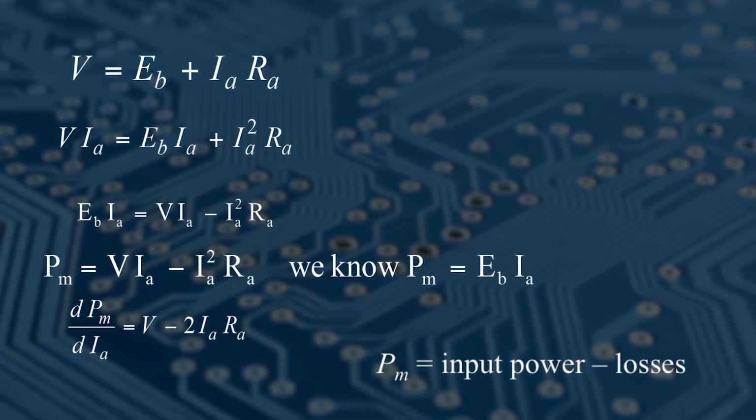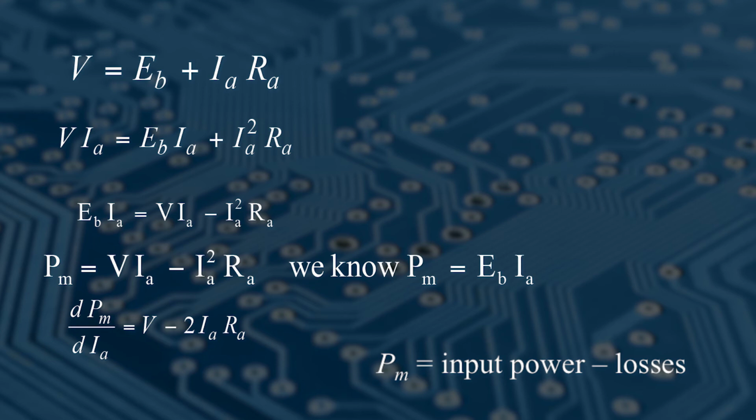Now because you want to calculate the condition for the maximum power, so if you want to calculate the relation for the maximum power, here which quantity is varying? The varying quantity is the armature current. So just differentiate this equation with respect to armature current Ia. So you can write dPm upon dIa is equal to what?